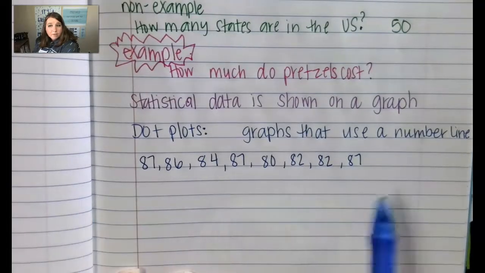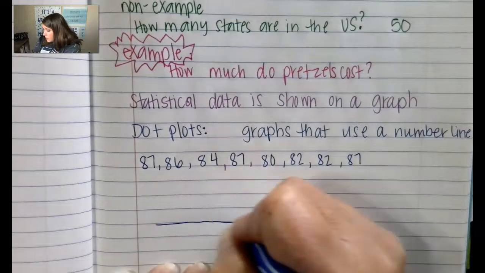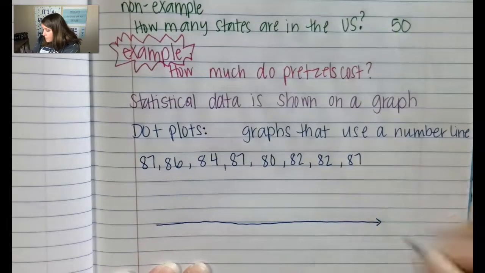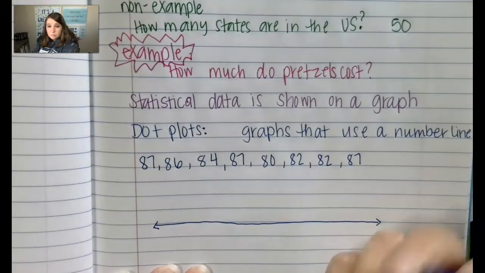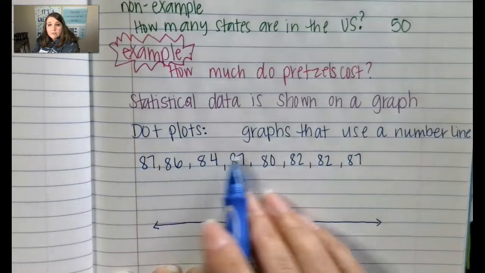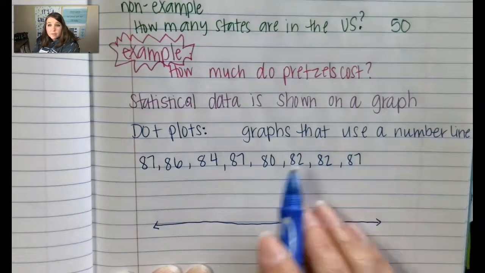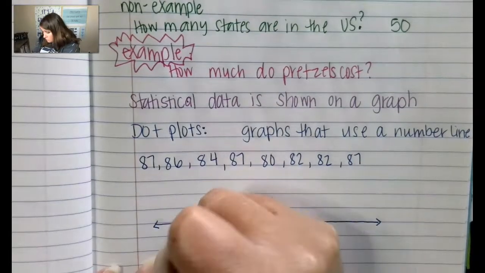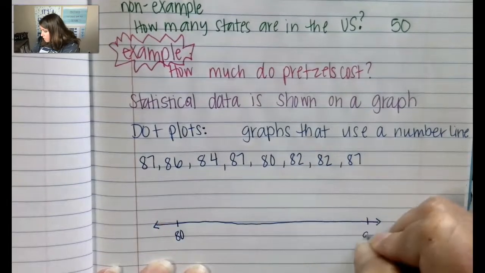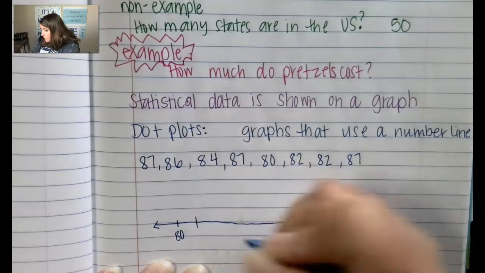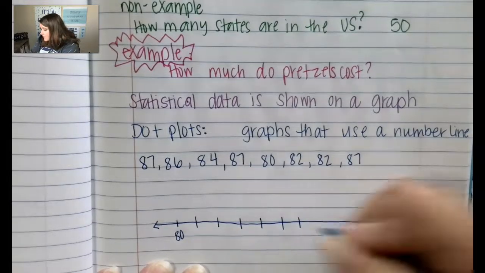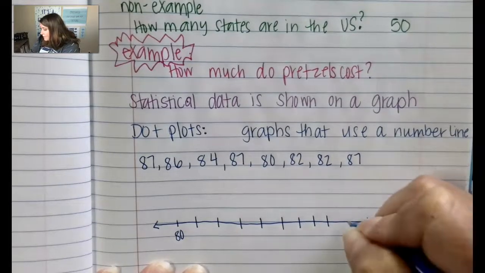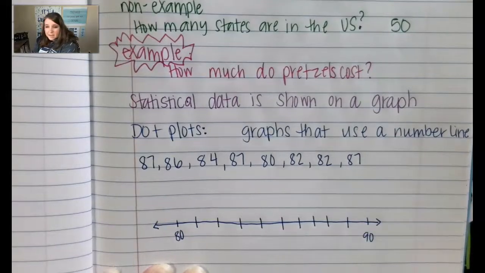But we can graph this on a number line to determine how many times the data happens. So we're going to create a dot plot, and our dot plot is going to use these values in order to graph them. So we have an 80, and we could say we go all the way up to 90. So 81, 82, 83, 84, 85, 86, 87, 88, 89, and 90.